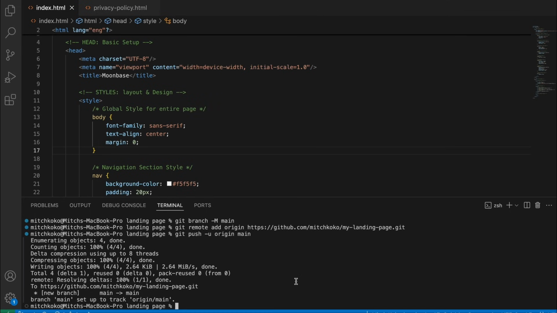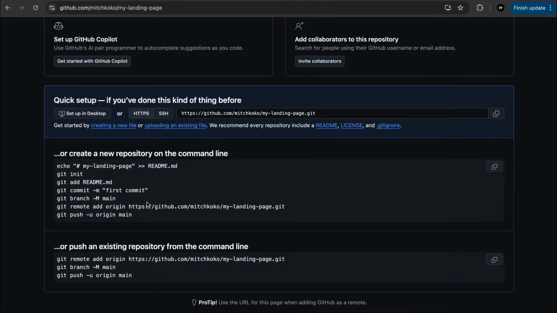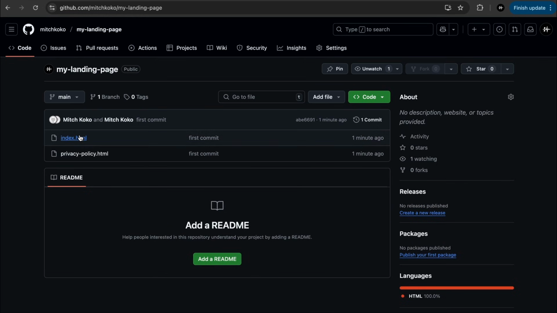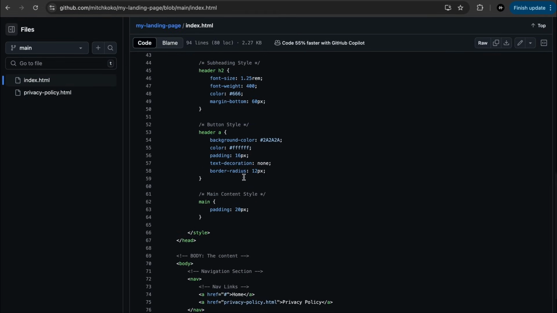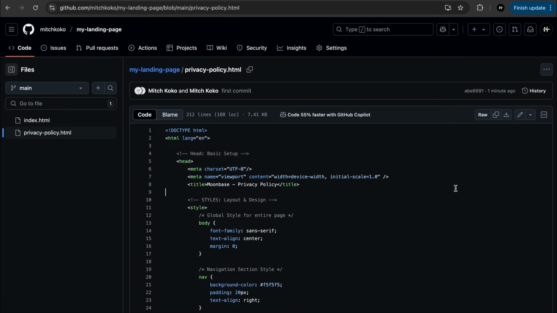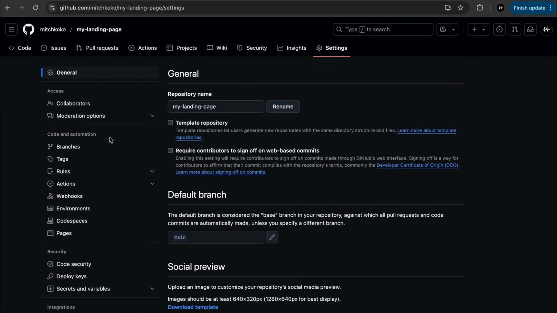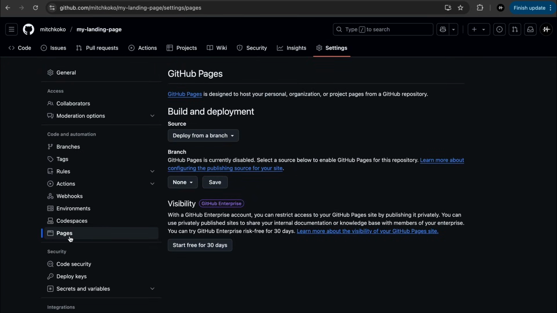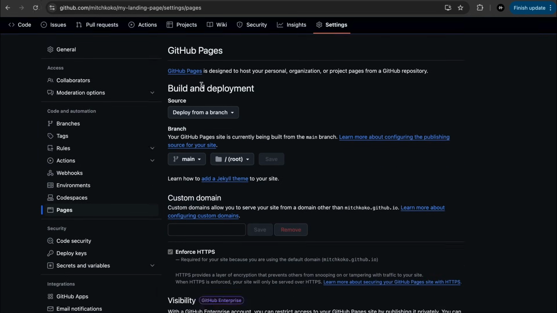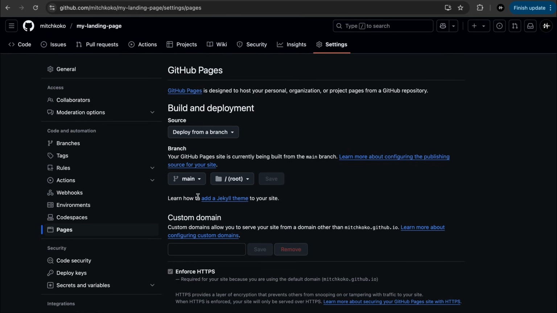Cool. So once that's done, you can see if you just refresh the page that our code has been uploaded. Beautiful. And then what you can do is in the settings, go to pages, and then the branch, just choose your main branch, and this will deploy it. So it'll just take a minute or two.